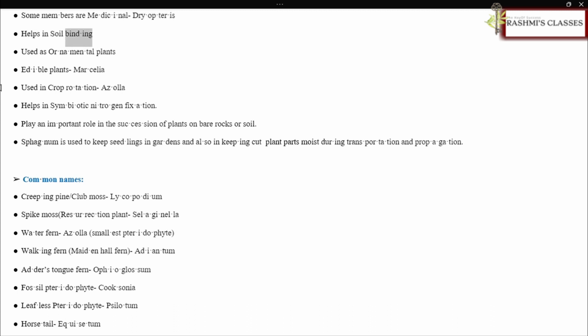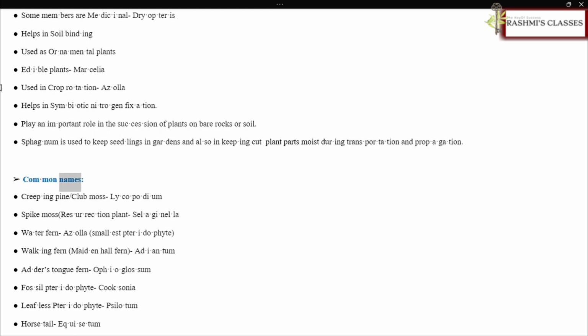Helps in soil binding. Used as ornamental plants. Edible plants, Marsilea. Used in crop rotation, Azolla. Helps in symbiotic nitrogen fixation. Play an important role in the succession of plants on bare rocks or soil. Sphagnum is used to keep seedlings in gardens and also in keeping cut plant parts moist during transportation and propagation.